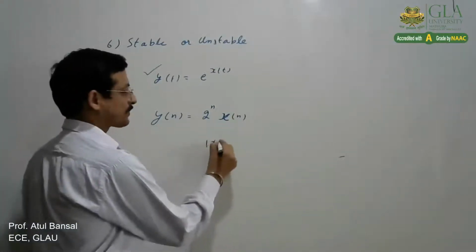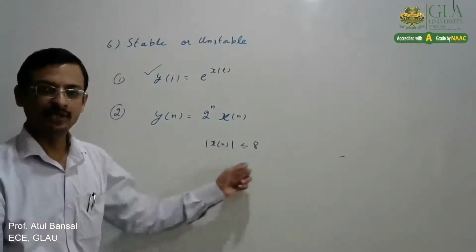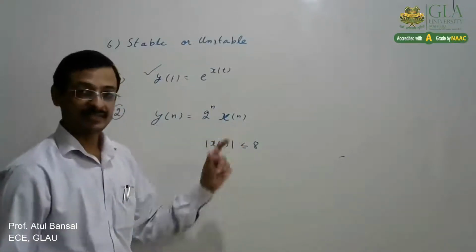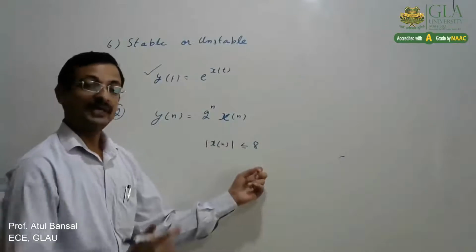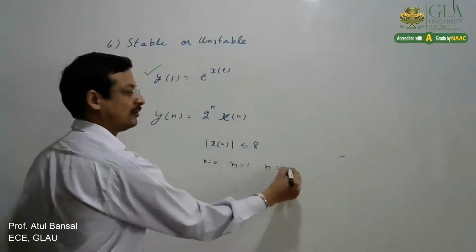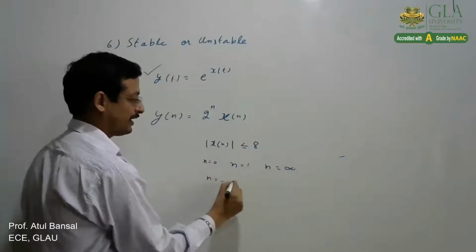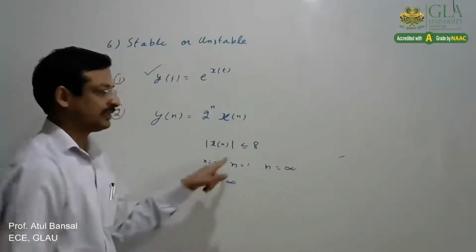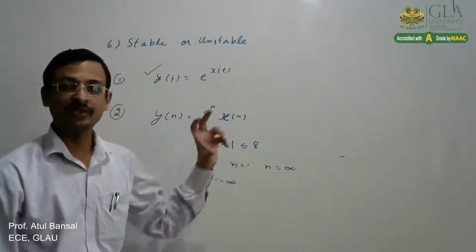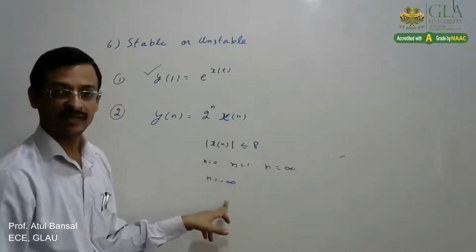Now the magnitude of x[n] is bounded, again between minus A and A. The value of x[n] is always less than or equal to A in magnitude, whether it is n equal to 0, n equal to 1, n equal to infinity, or n equal to minus infinity. In all cases, the magnitude will remain bounded by A. The signal can extend from plus infinity to minus infinity.